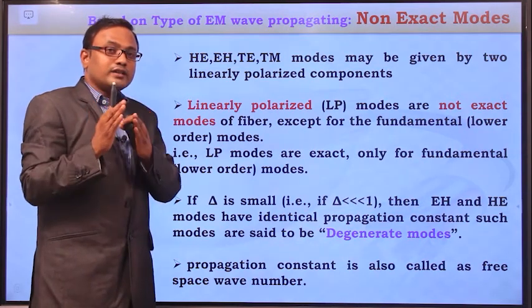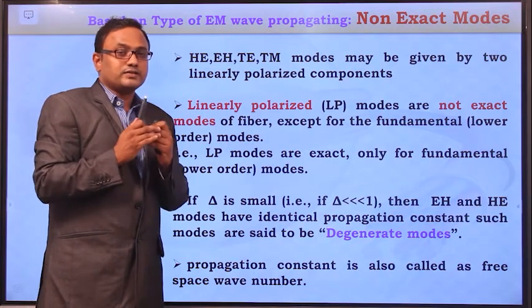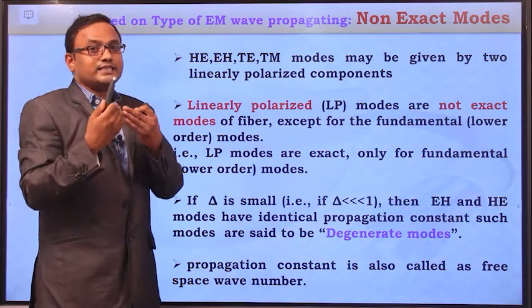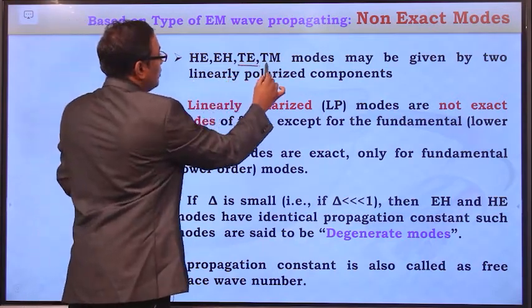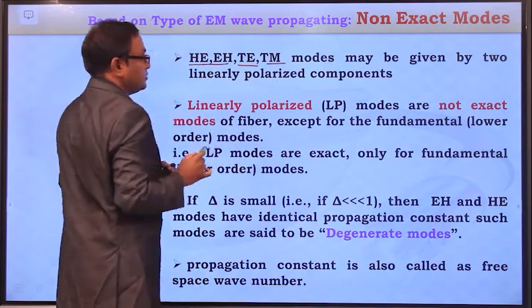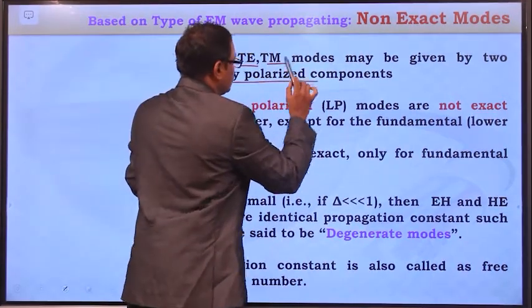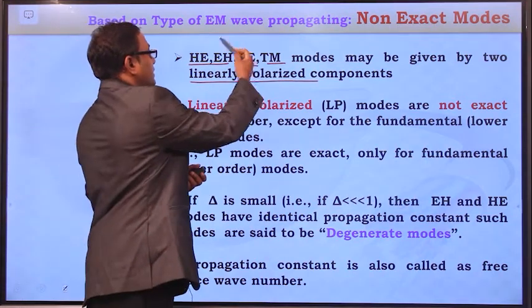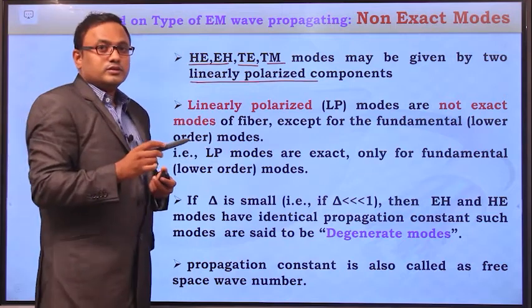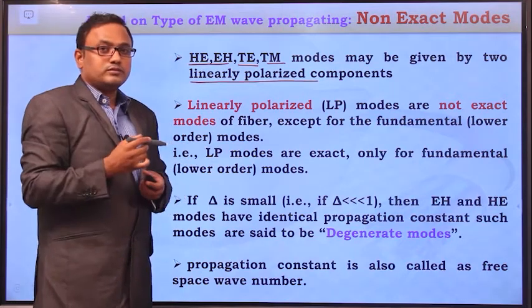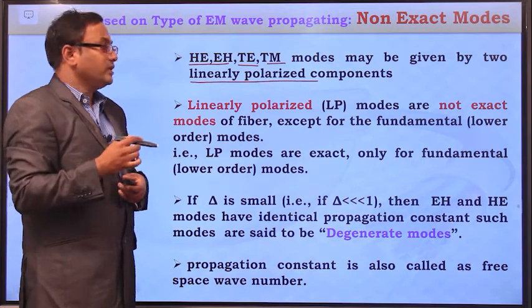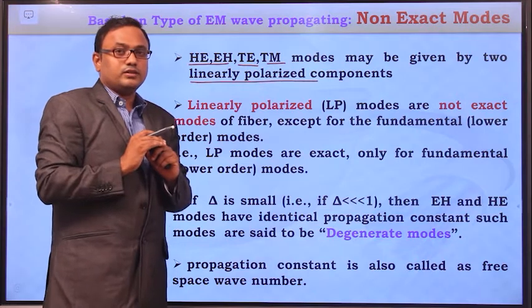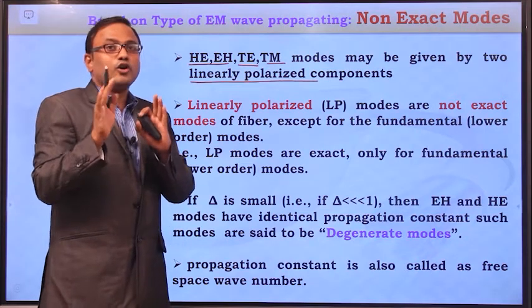Even though they do not have the exact solution by using the Maxwell's equations, they can be derived by using the exact modes like TE mode, TM mode and hybrid modes. So in the fundamental modes, meaning in the lower order, these linearly polarized modes have solutions in Maxwell's equations, but that is true only for lower order.